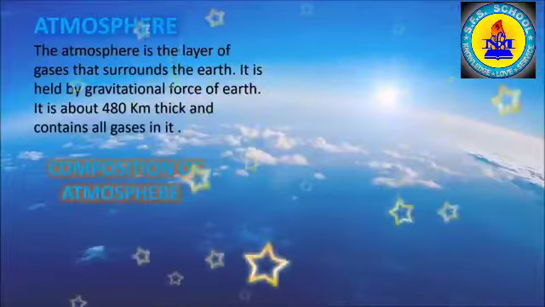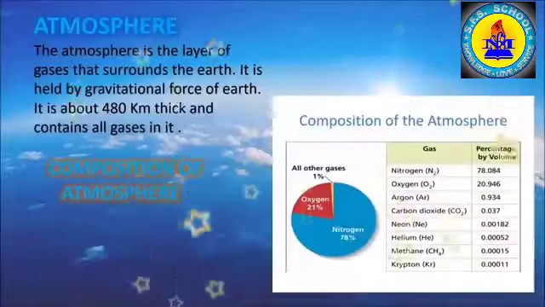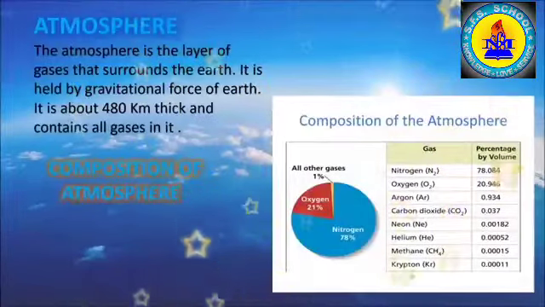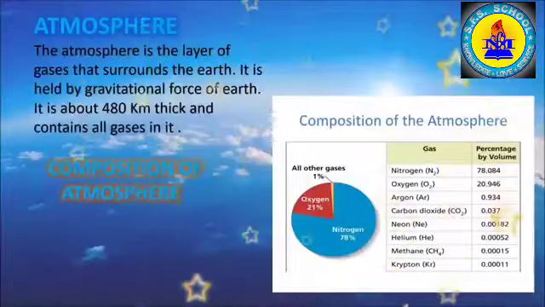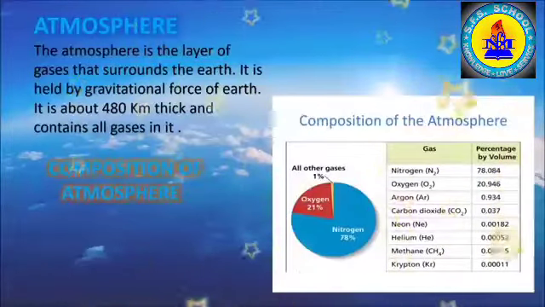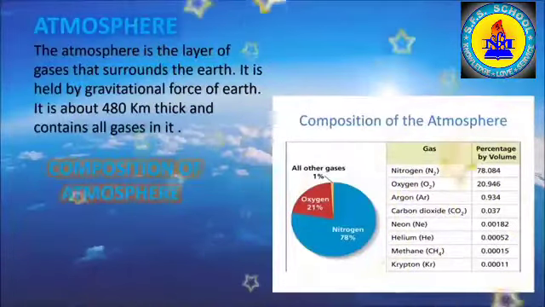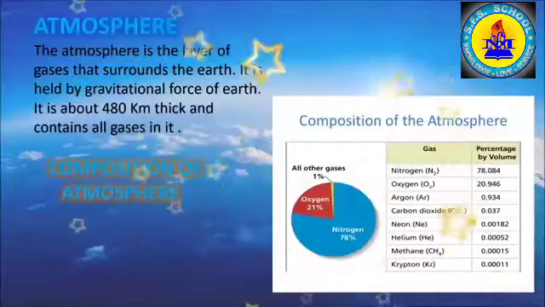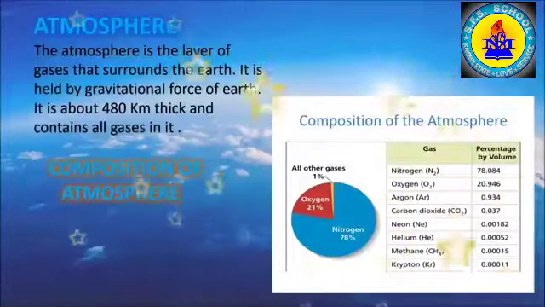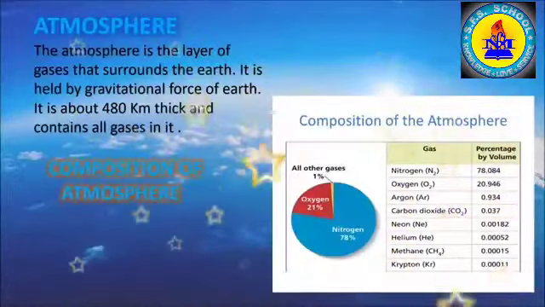Now let us discuss about the composition of atmosphere. Do you know children? The atmosphere is composed of different gases in different amounts. The two main gases which are found in the atmosphere are oxygen and nitrogen. The other gases are carbon dioxide, argon, neon, helium, methane and hydrogen. Our atmosphere also contains a large amount of water vapor.